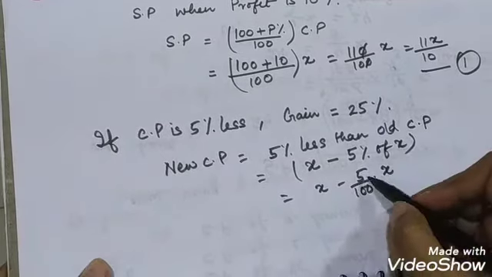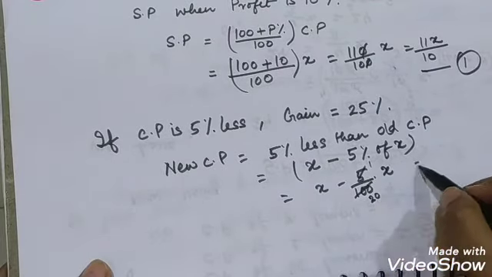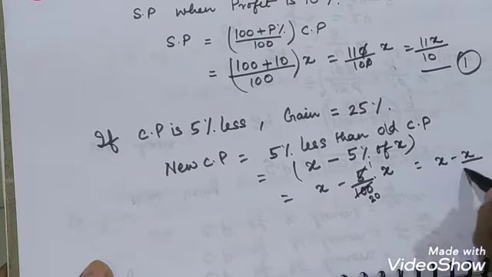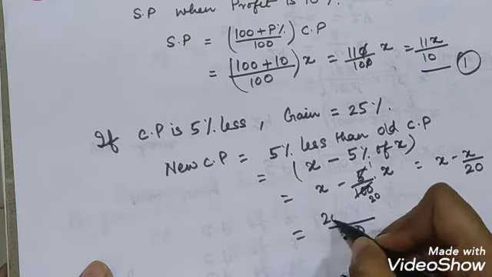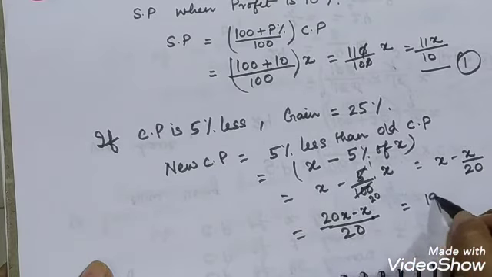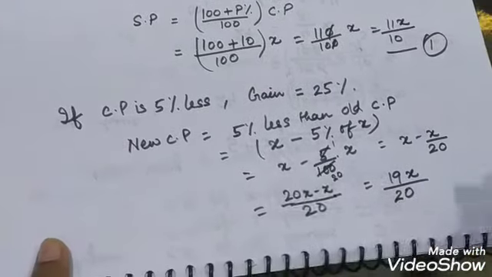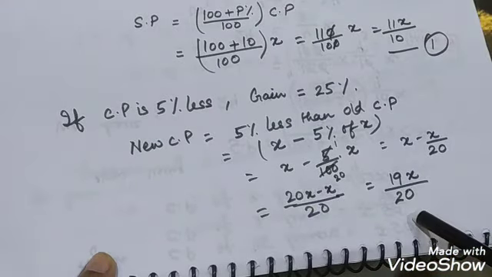Now you cancel 5 ones are 5 and 5 twenties are 100, so it will be x minus x upon 20. Take the LCM as 20, you will get 20x minus x, which is equal to 19x upon 20. So the new cost price is 19x upon 20.